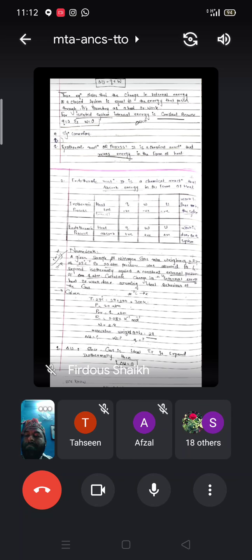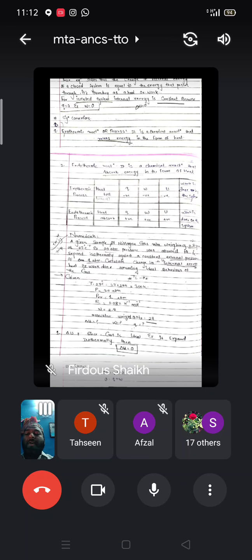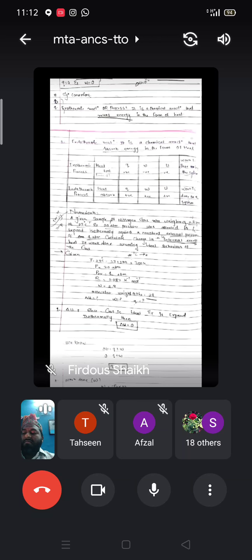Then in the first case, for the exothermic process, work is done by the system, and for the endothermic process, work is done on the system. That you have to remember because it may come for the MCQ purpose again. Then numerical is there. You can see here.